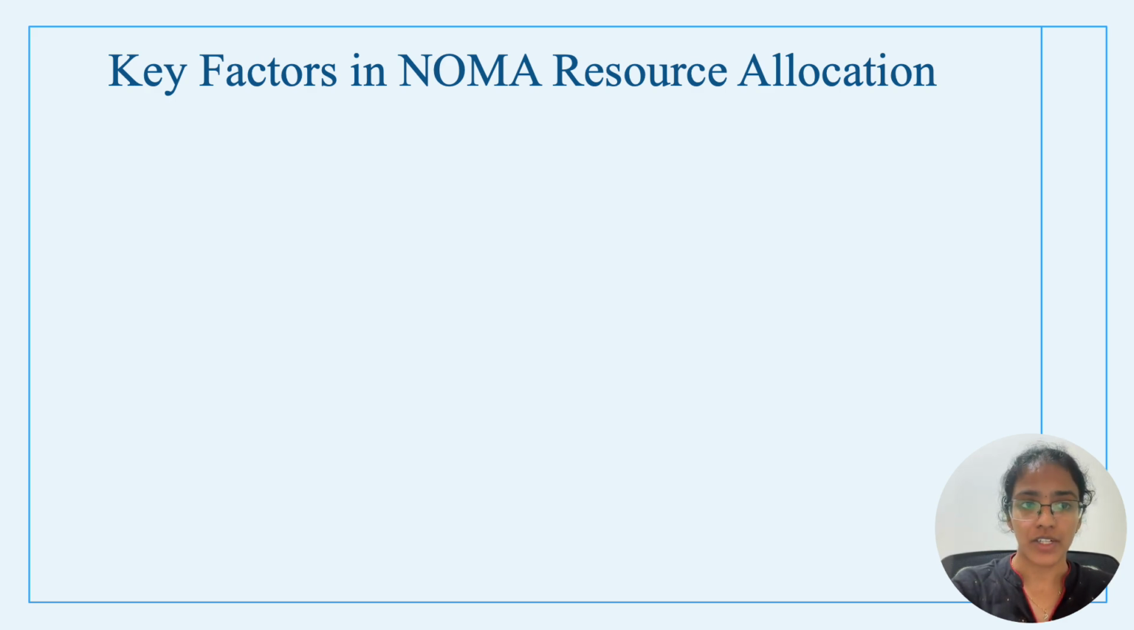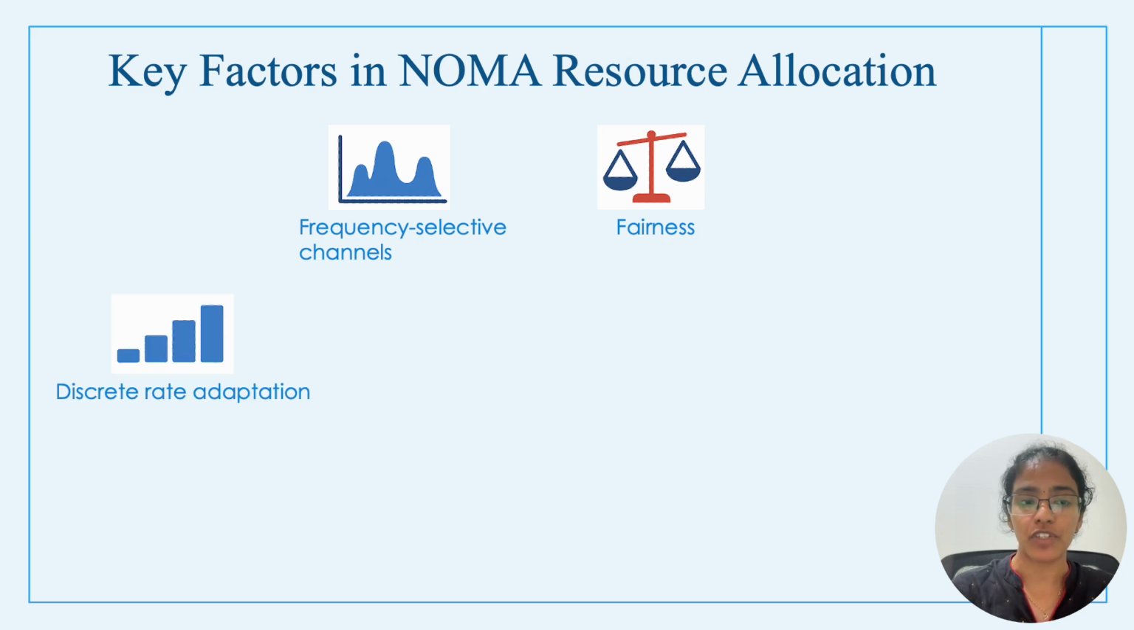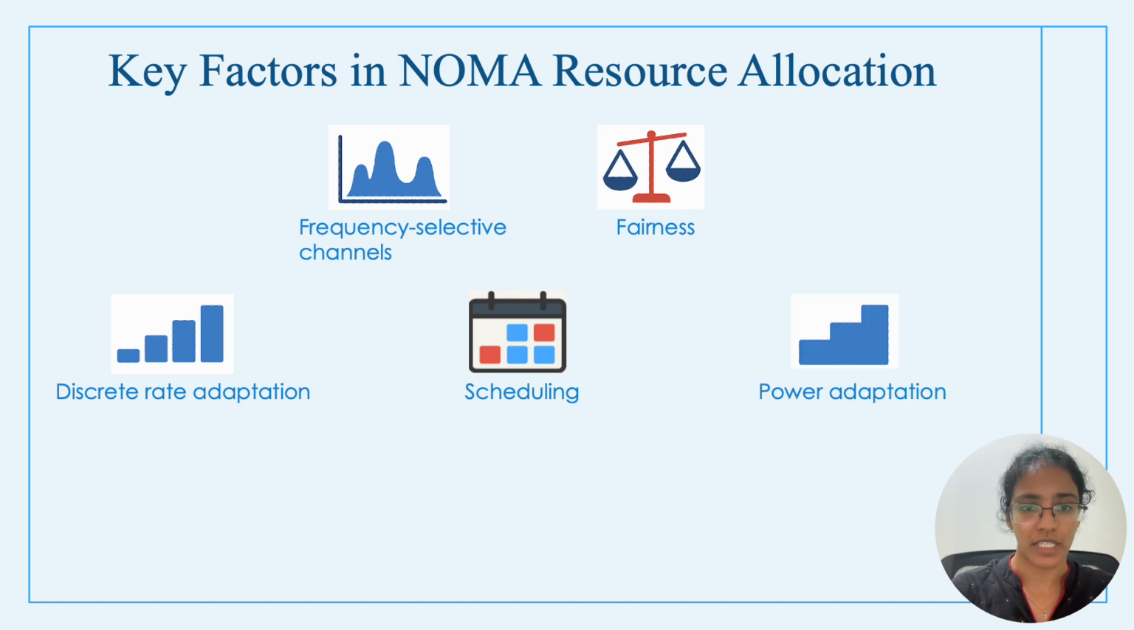There are many factors to consider. Frequency selective channels where subcarriers behave differently. Fairness, so weaker users are not disadvantaged. Discrete rate adaptation, which is used in the standard and is different from continuous rate adaptation that is assumed in theoretical works. Scheduling of users, saying that which users are to be selected for transmission.